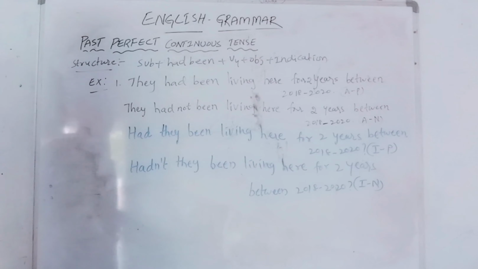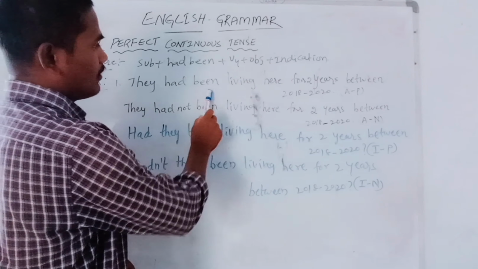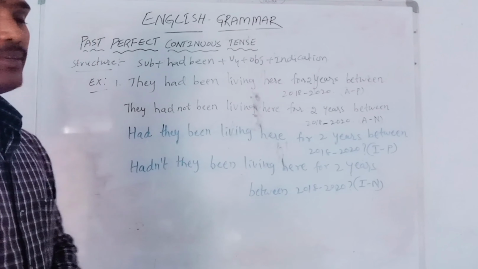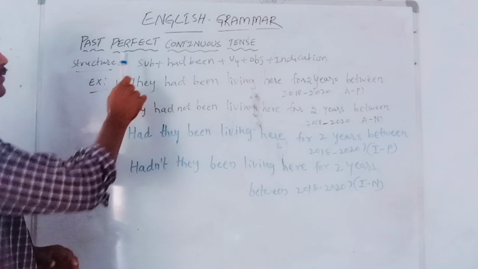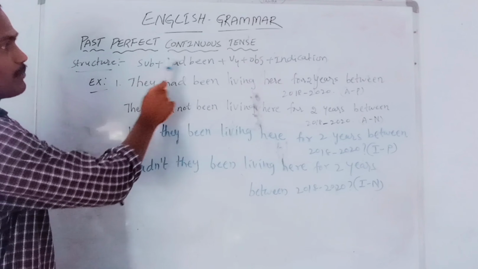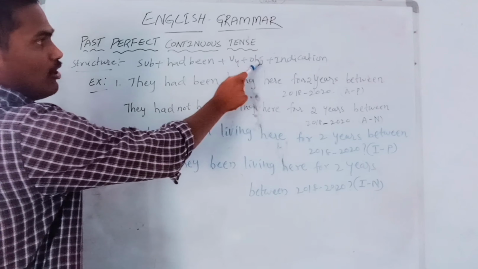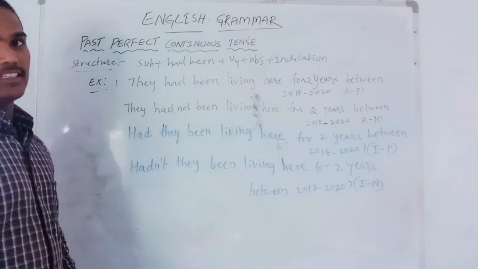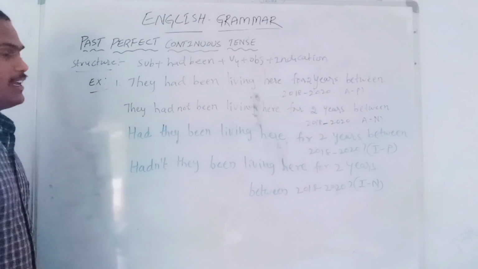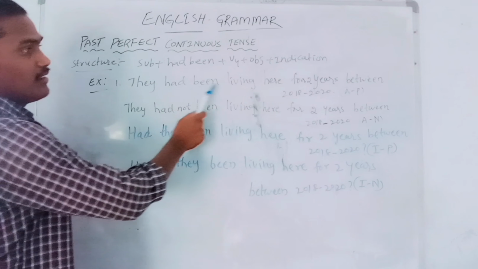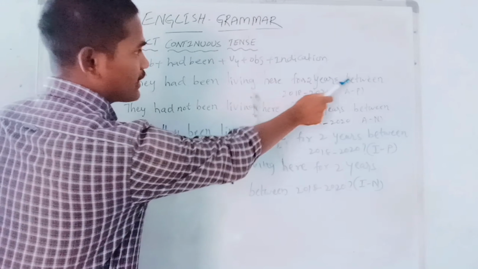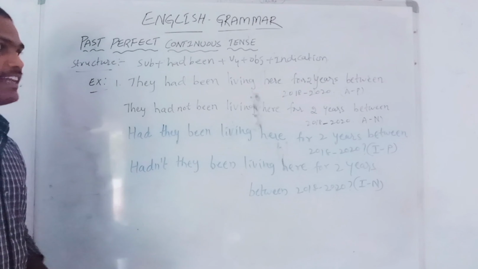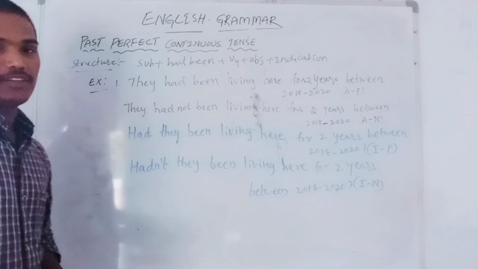Let me explain. Before that, let me explain the structure of this tense. Subject, had been, V3, object, indication. So this is the structure of this tense. Now example 1: They have been living here for 2 years between 2008 and 2020.